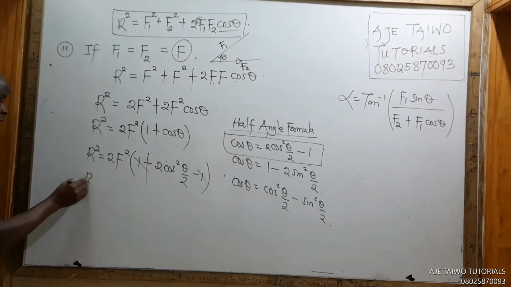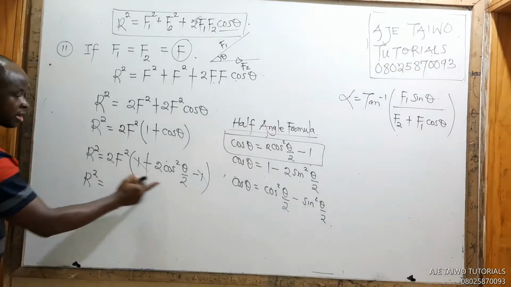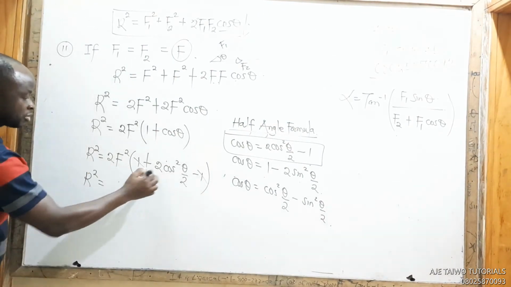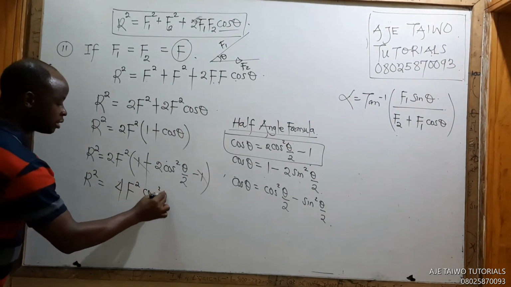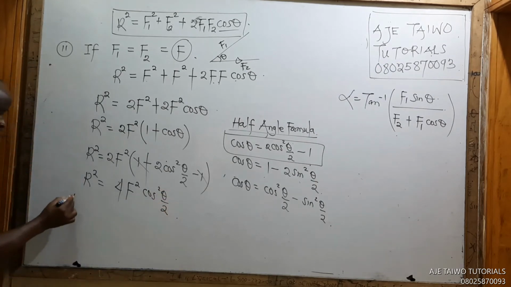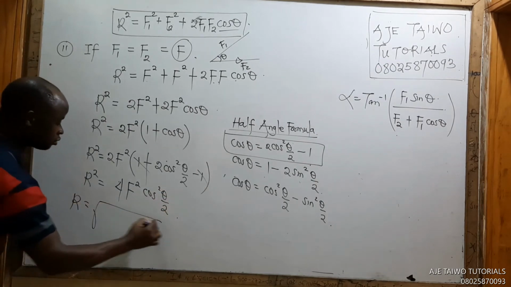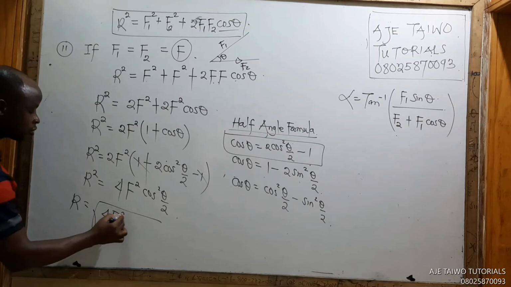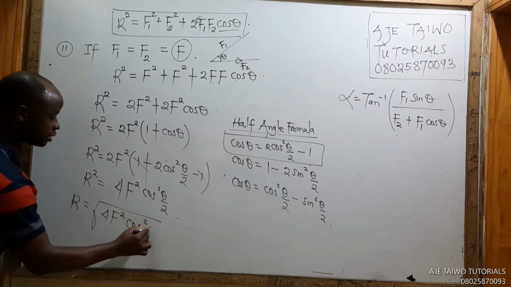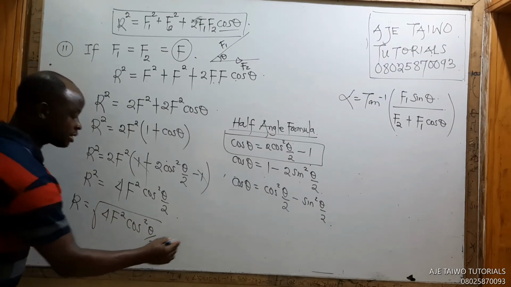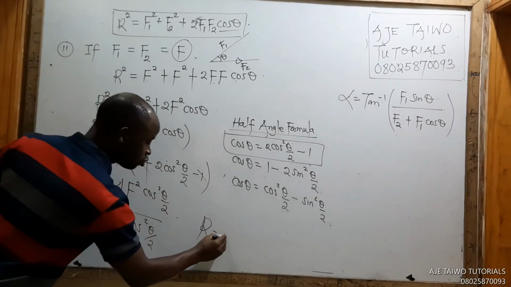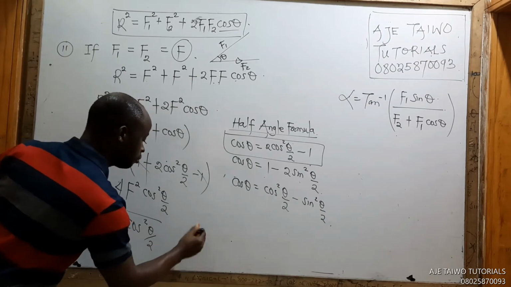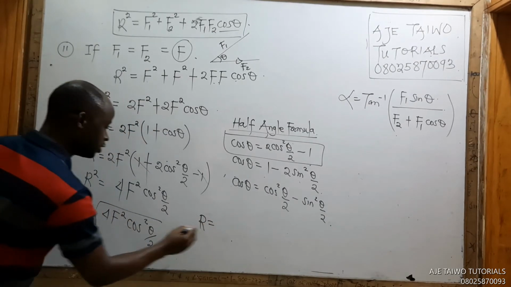What do you have there? R squared equals 2f squared times this, that is 2 times 2, 4. F squared is still there, cos squared theta over 2. So R will become the square root of 4f squared cos squared theta over 2. And that means R will be, what is the square root of 4? 2. The root of 4 is 2.